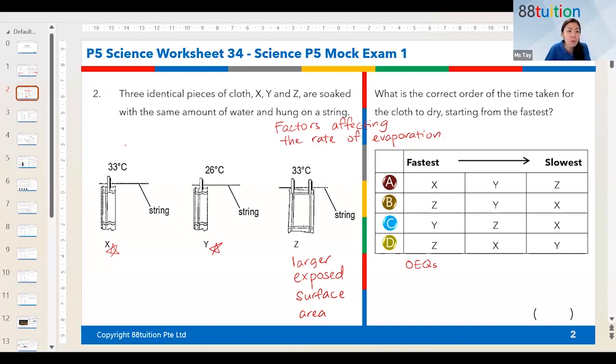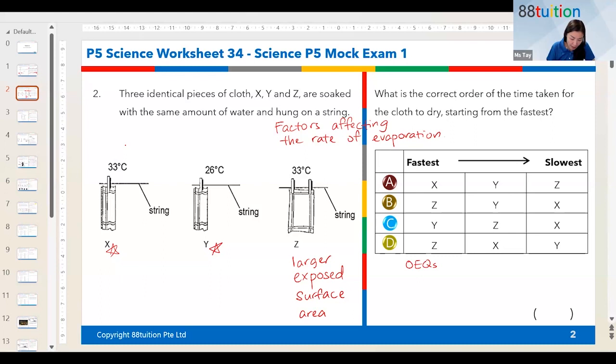So if they ask you first, identify which will be the fastest to dry, which will be the slowest, or they say state the correct order for the time taken for the cloth to dry, starting from the fastest. Part B, they say explain your answer in part A. Are you able to do it? You must be able to pick out the two at the highest temperature. Why did you decide that one of them is actually going to evaporate fastest? Okay, or dry fastest, you need to explain clearly.